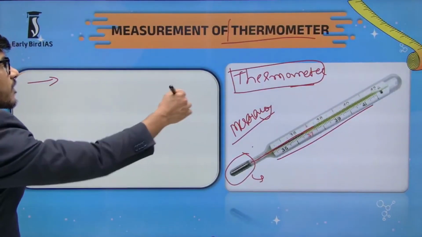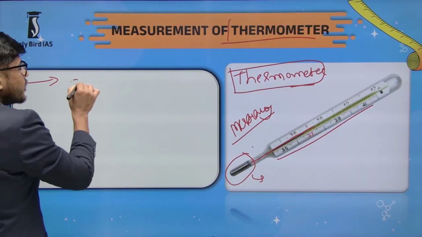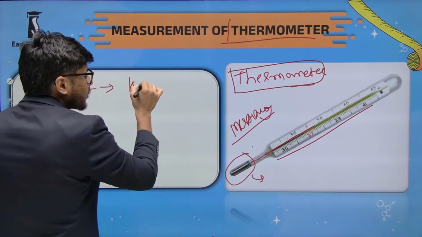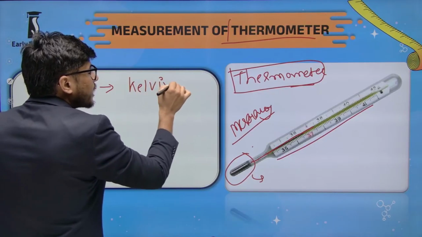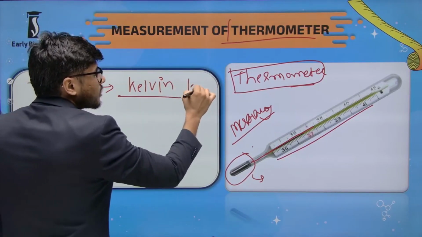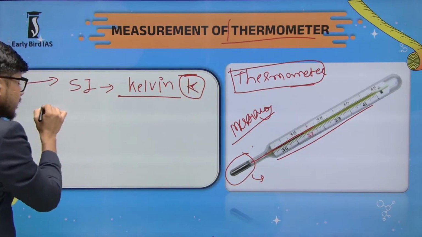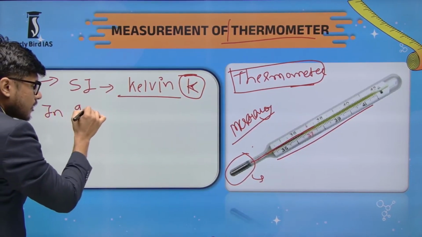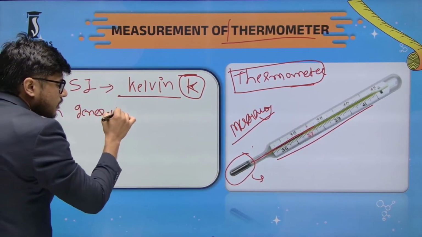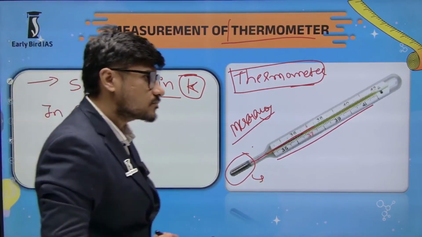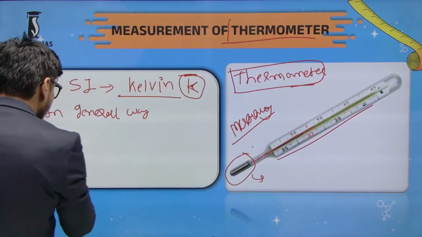In general we use the SI unit called Kelvin, but in a general way, we use Celsius.